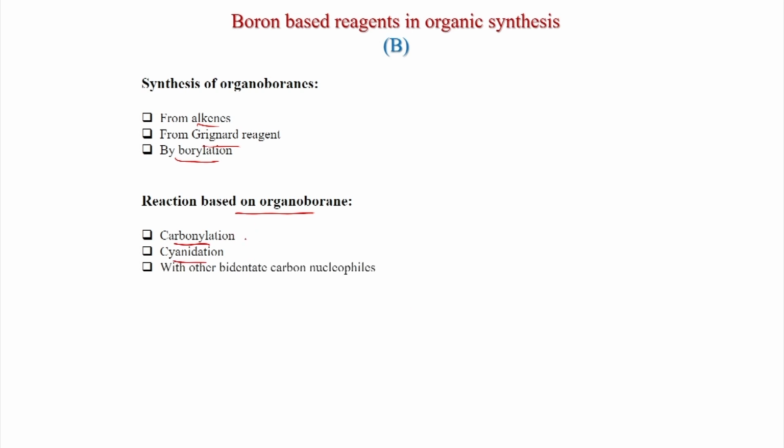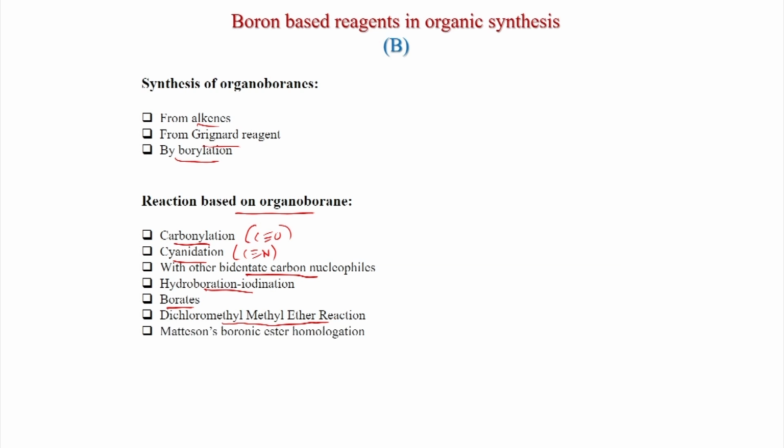This is with carbon monoxide, this is with cyanide, and with other bidentate carbon nucleophiles. We will also discuss hydroboration, iodination, borates, the dichloromethyl methyl ether reaction, Matteson boronic ester homologation, that is useful for allylic and crotyl boronic esters because they are stable, and allylboration.